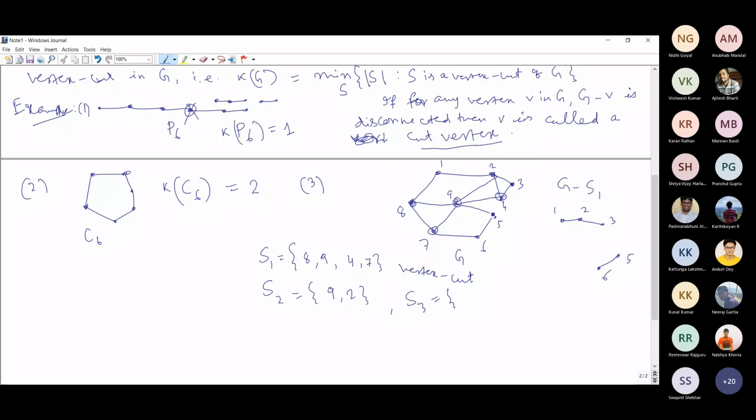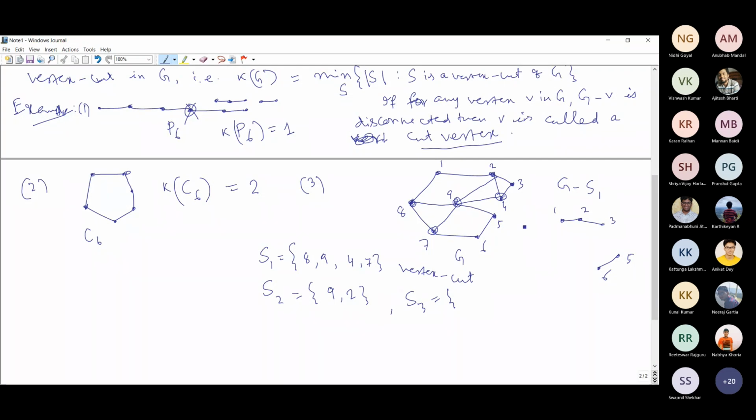Here the minimum degree vertices are, for example, 1 and 5. The neighbors of 5, like 9 and 6, if you remove them, then 5 will be disconnected, right?